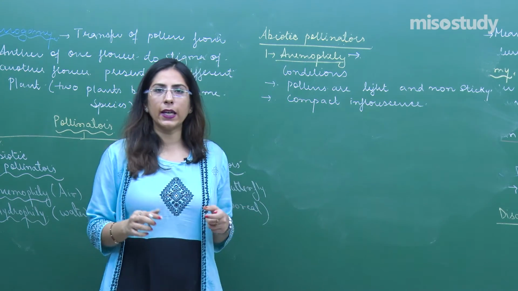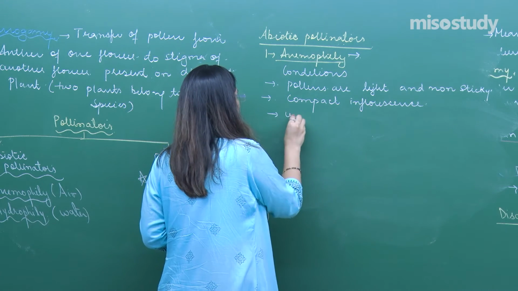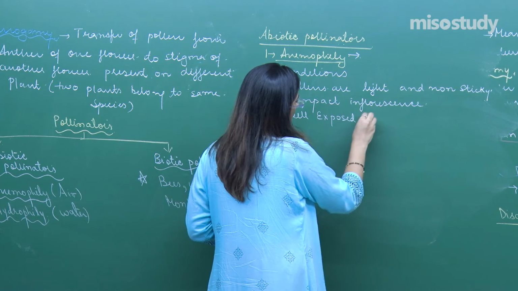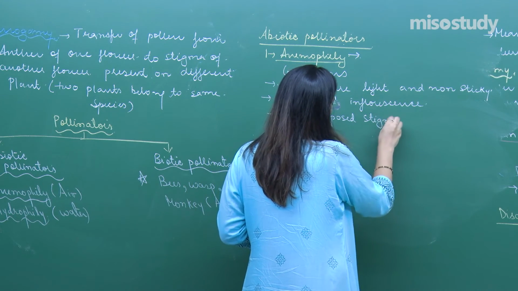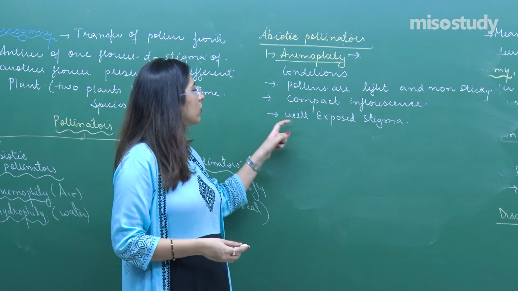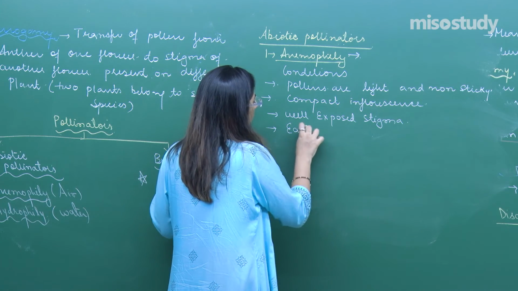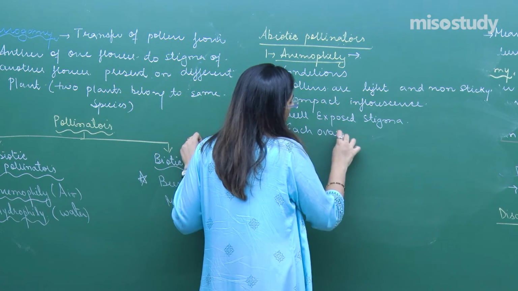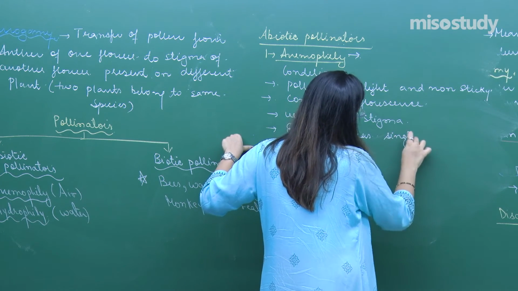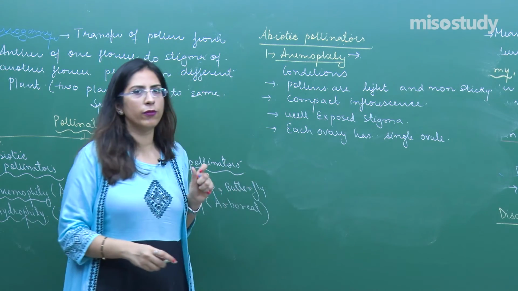Whatever stigmas are there, they are well exposed so that they can easily catch these pollens. Also, each ovary has a single ovule. So this is anemophily.